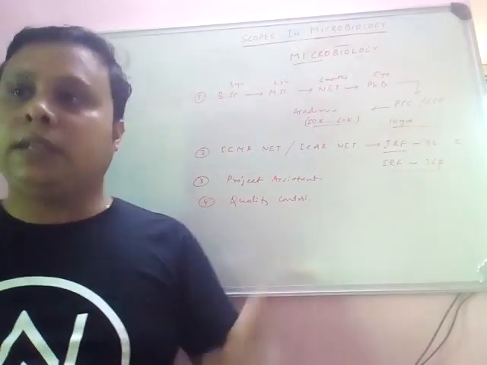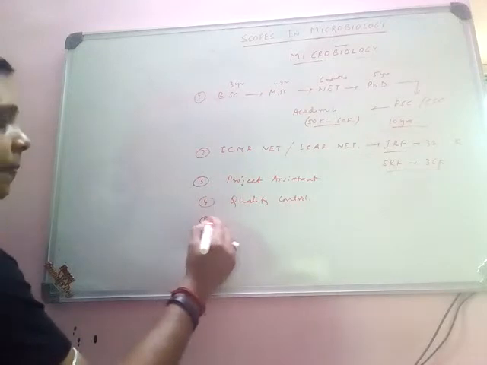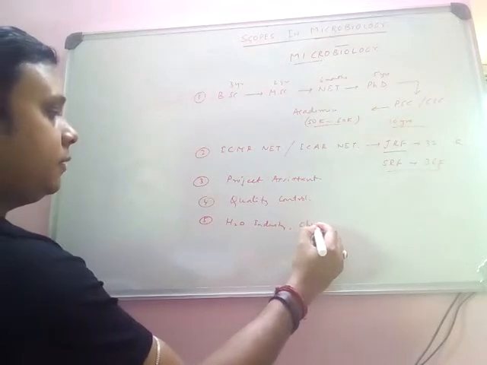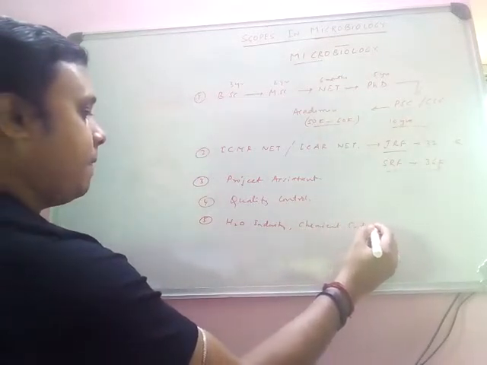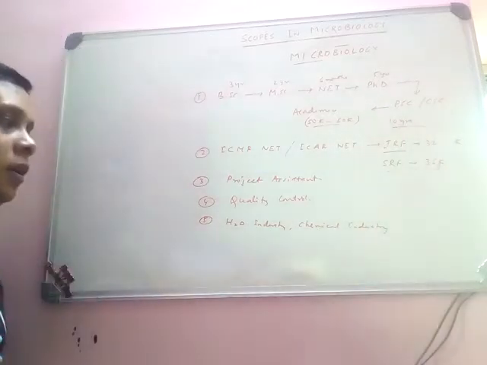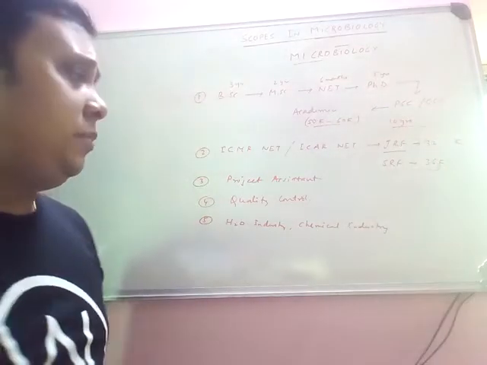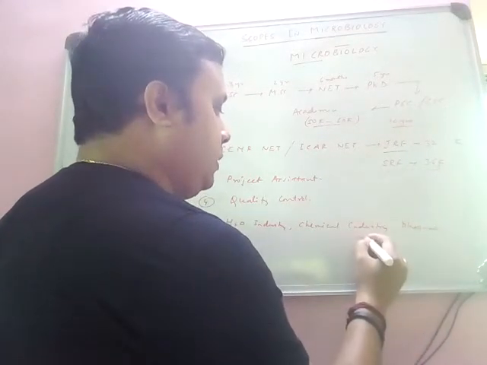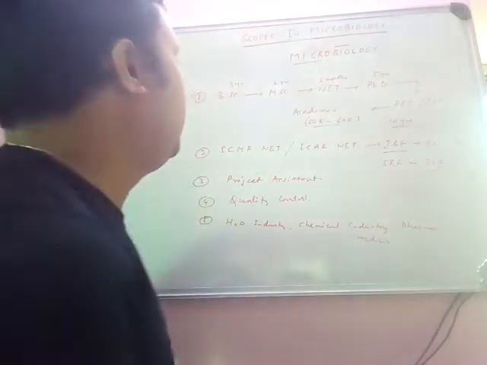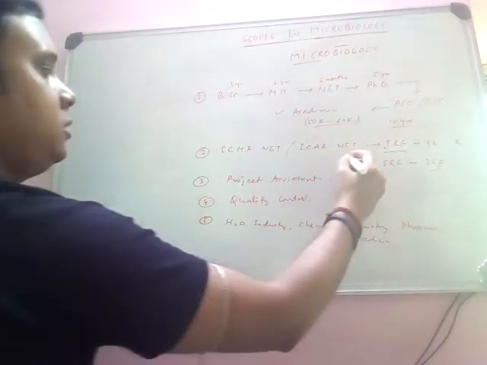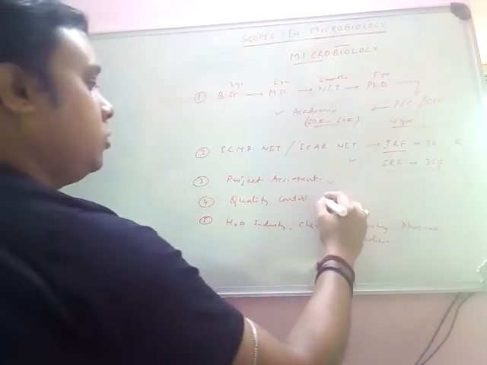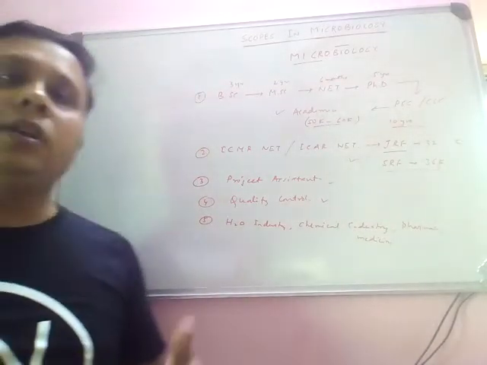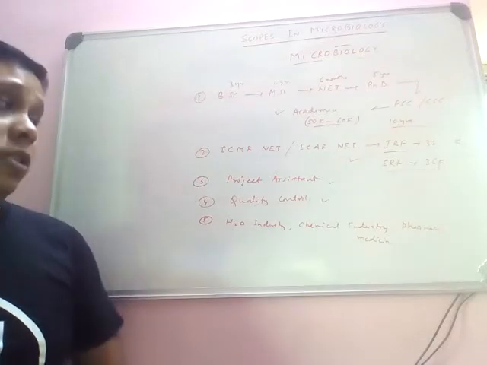So you need to check this in the water industry, chemical industry. You can get different types of jobs in pharmacy and medicine also. So not only academics, but you can also go for research. You can go for project assistant, quality control manager, and water industry, chemical industry, pharmacy, medicine, and different types of dairy industry are available, so that you can get a job there.